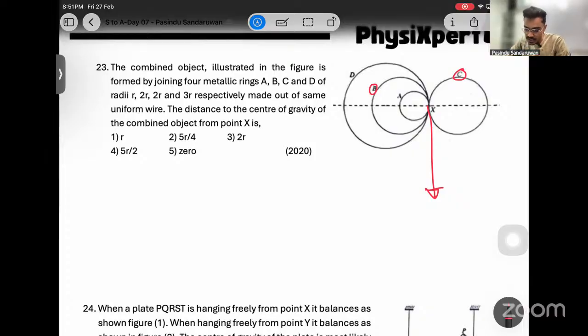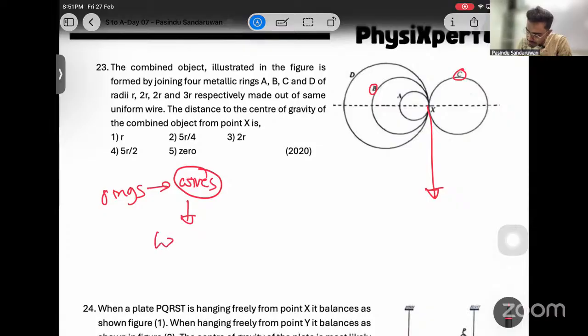Are they wires? Yeah, they are wires. Rings are considered as wires. Now we are considering length when we are writing weight. Right? Then